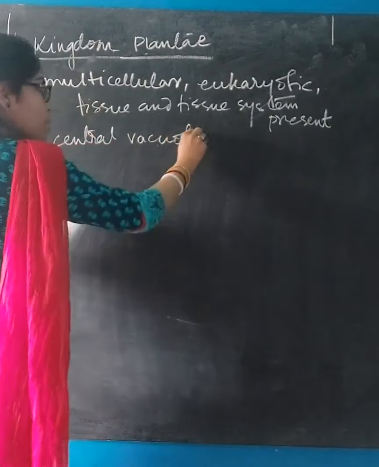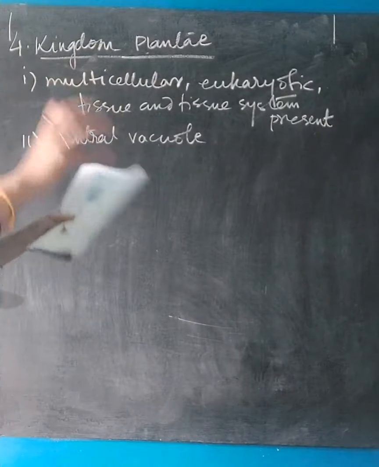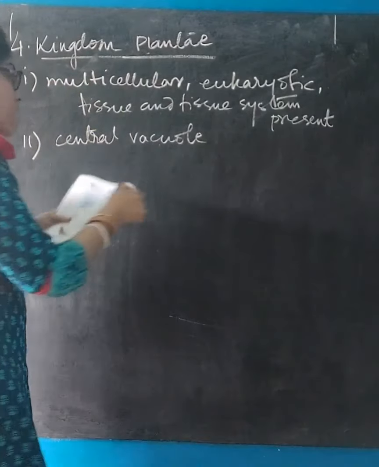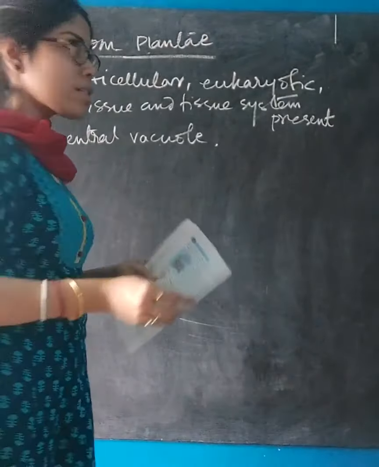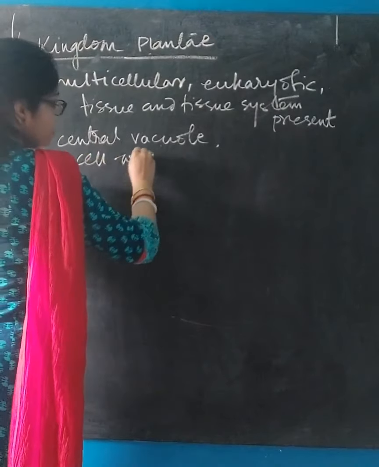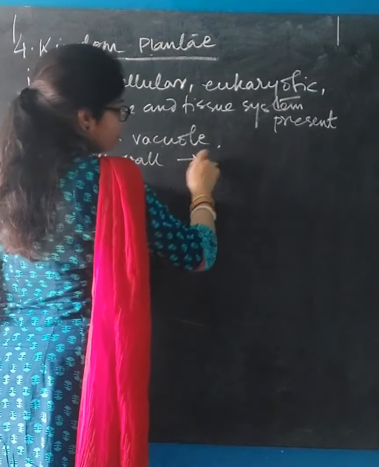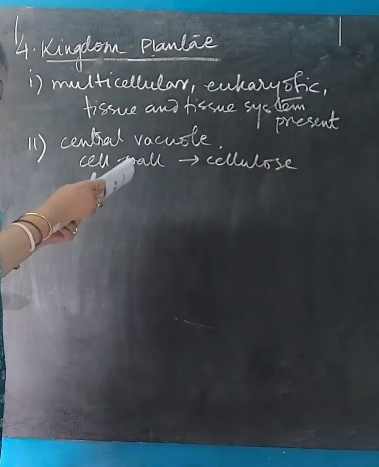It is one of the important cell organelles of plantae. So it has a central and large vacuole. The cell wall is made up of cellulose. Cell wall is present in plant cells and absent in animal cells. So in this case, the cell wall is made up of cellulose.